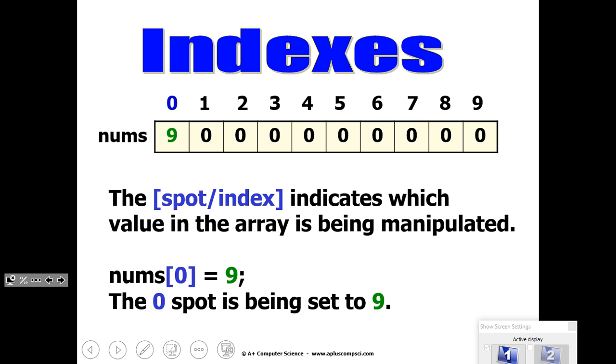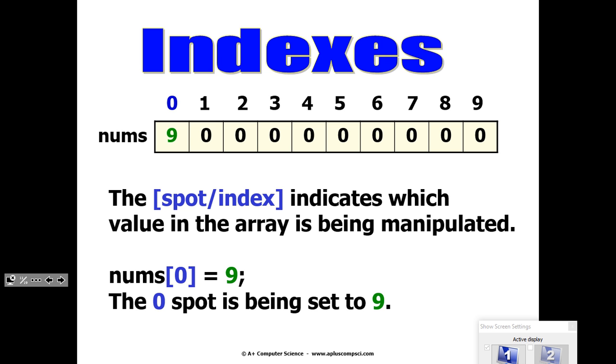One thing you get, this is one of the biggest things, is when you look at this situation, you have an array of size 10. There are 11 different variables, essentially. So if I say nums, what am I accessing? The array as a whole. So I can say nums.length, and it'll give me 10, because the length is 10. If I want access to the first spot, I do nums[0]. So nums[0], nums[1], nums[2], nums[3], all the way to nums[9] is essentially 10 other variables. And you can treat it like a variable.